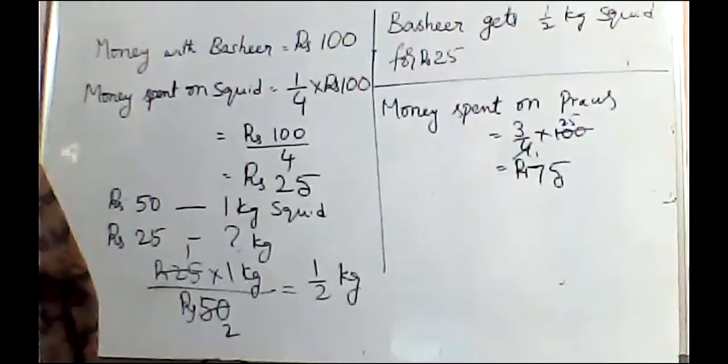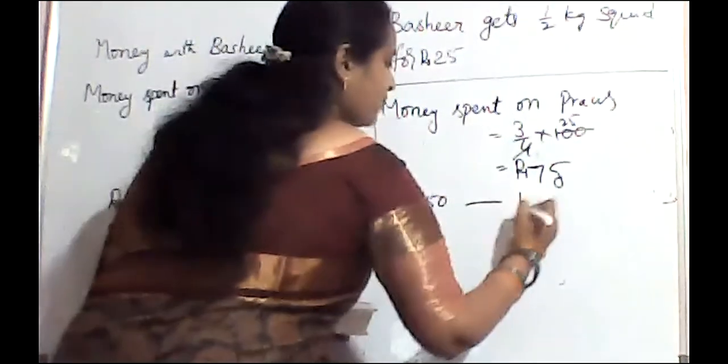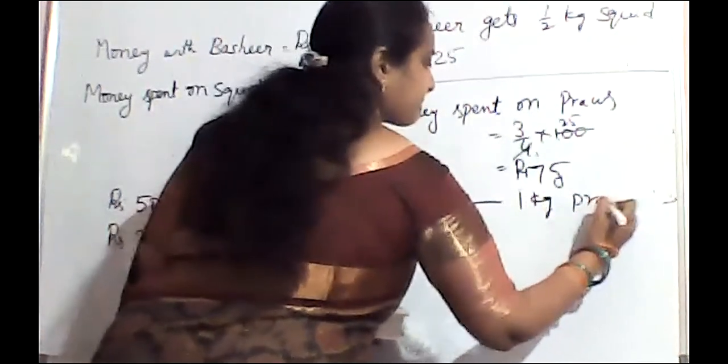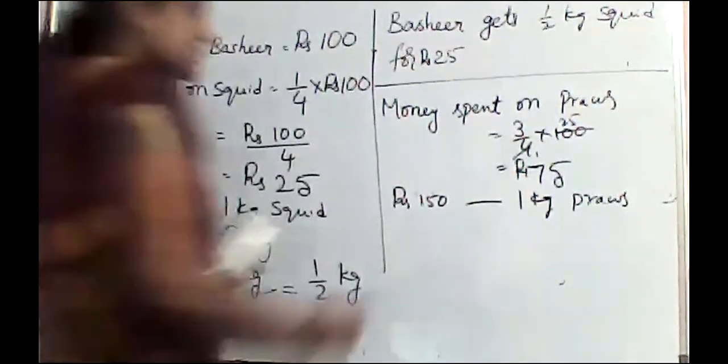For 150 rupees we will get 1 kg of prawns.